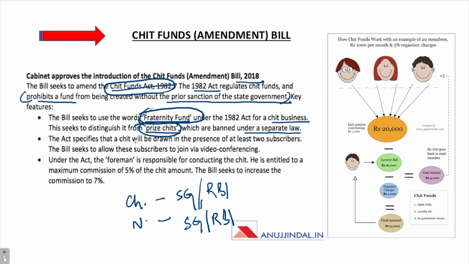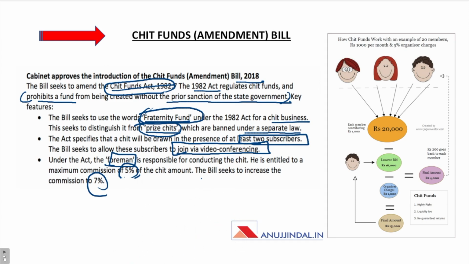The Act specifies that a chit will be drawn in the presence of at least two subscribers, another important provision. The bill seeks to allow these subscribers to join via video conferencing. Under the Act, the foreman is responsible for conducting the chit, and the commission of this foreman has been increased from 5% to 7% now.